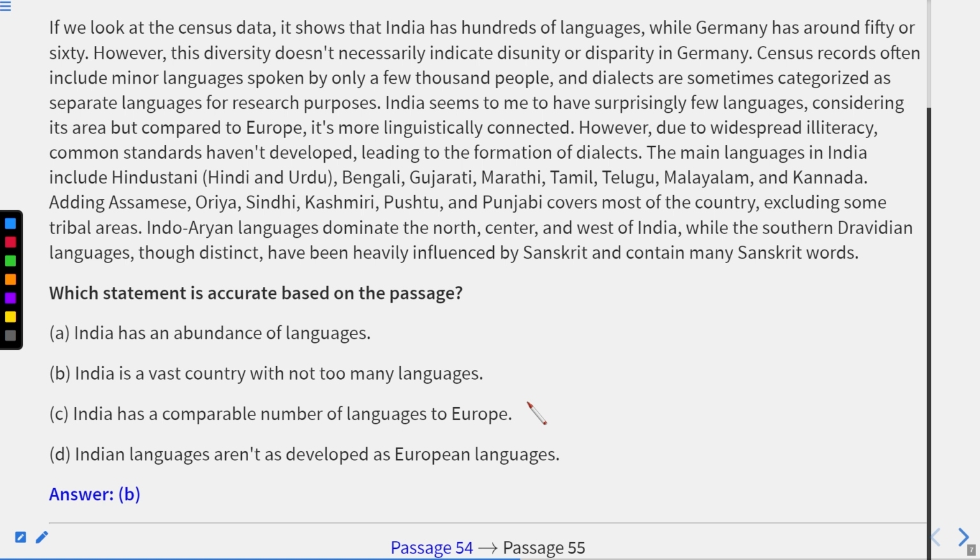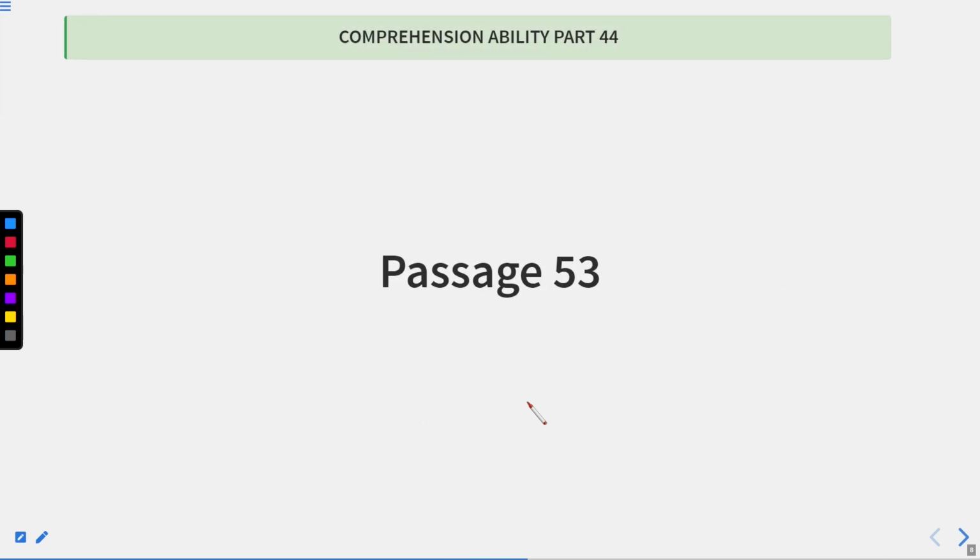Now let us move to the next one. Now passage number 52 is covered over here. Now passage number 54 is covered over here and finished. Now we'll begin with passage number 55. So I hope you have understood the entire passage 54. You have understood each and every question of passage number 54. Now we'll do passage number 55.